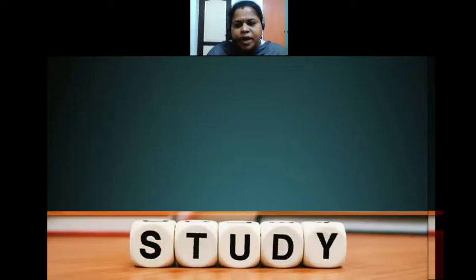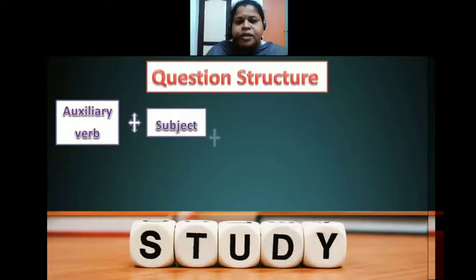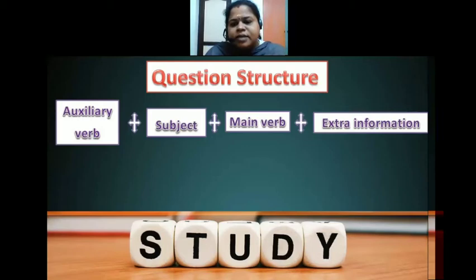Now you have an idea of how to start your question. But see, you have two structures you can follow to ask a question. You can start with an auxiliary verb, then continue with the subject. After that you use a verb, the main verb, and then the main verb continues with some extra information.